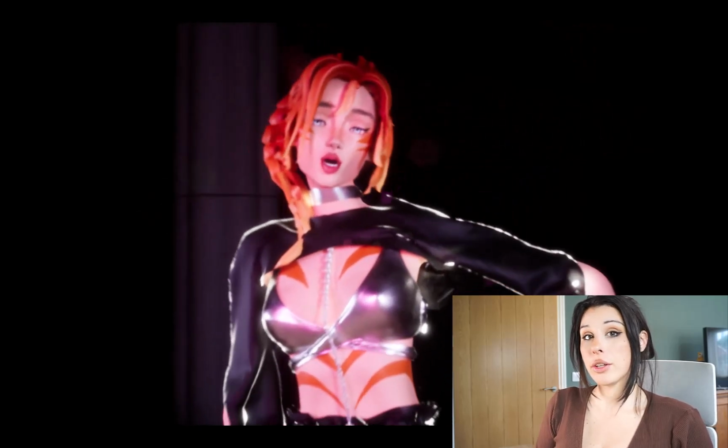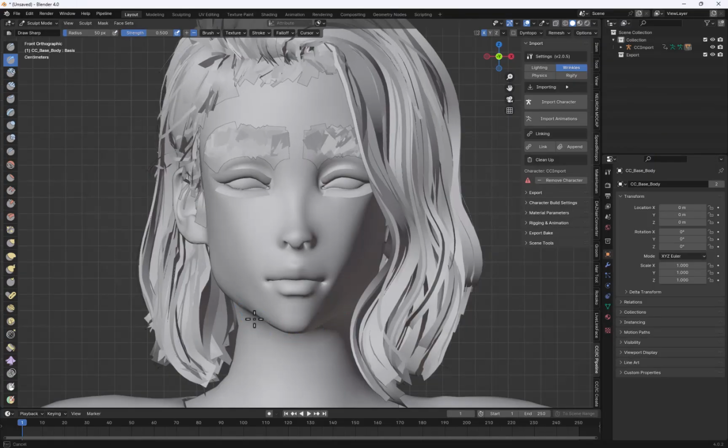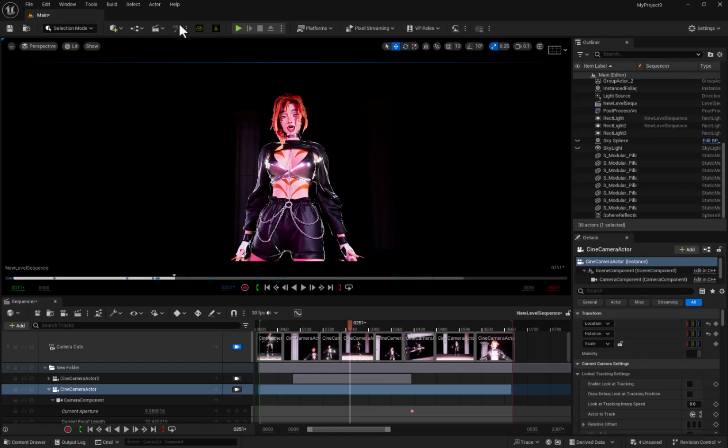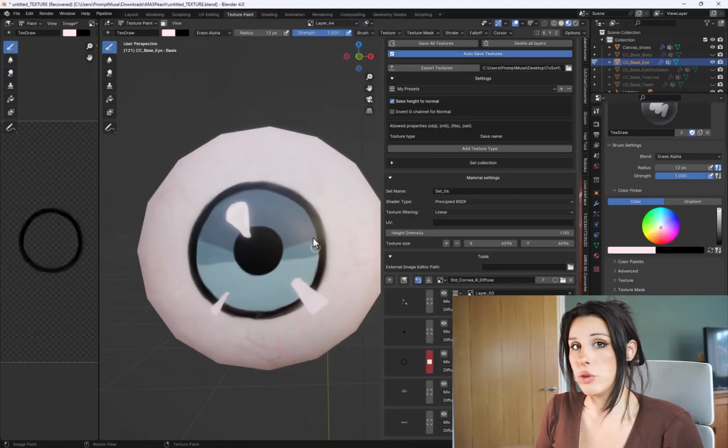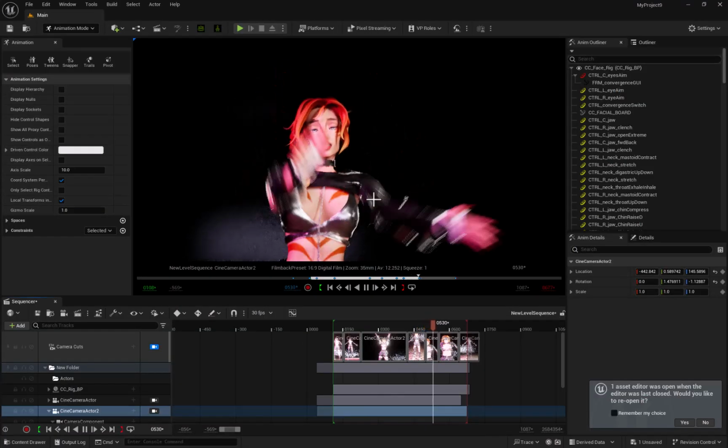Today I'm going to be showing you how to create your very own stylized 3D pop star. We're going to be using Character Creator, Blender and finalizing everything in Unreal Engine to bring our character to life. I'm also going to be using software that I have not used previously, and I'm going to show you the entire workflow from start to completion.